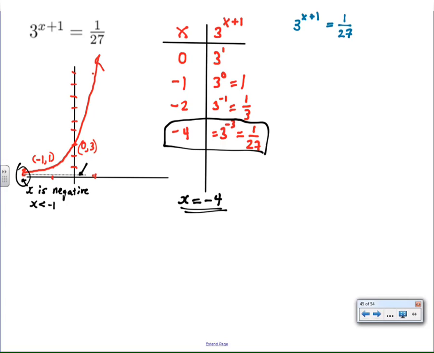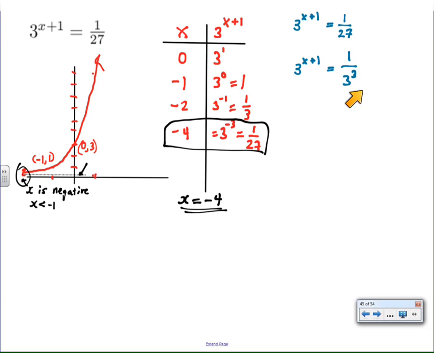Now that's great, but I'm trying to learn algebra in this particular course, and so the question now becomes, how would I use algebra instead of using a guess and check method as I did with the table? So the key here is that both the number 3 and the number 27 are what we call powers of 3. 3 is 3 to the first, and 27 is 3 times itself 3 times, or 3 to the third power. So I'm going to write 27 as 3 to the third power.